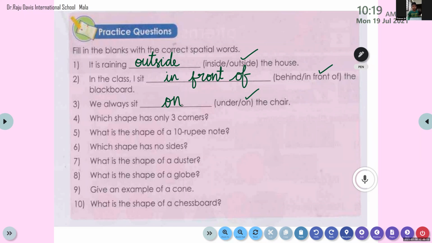Triangle. Very good. Tell me the spelling, my dear. Triangle. Okay, good.